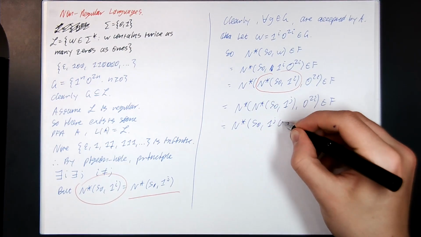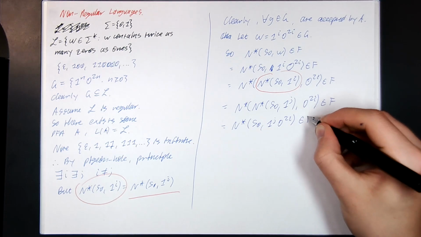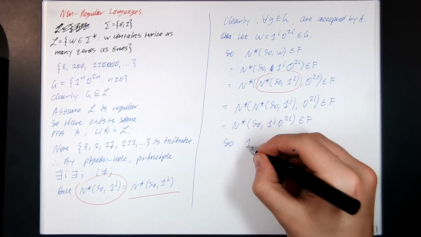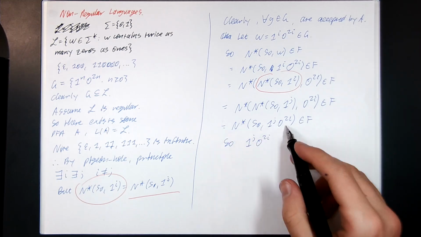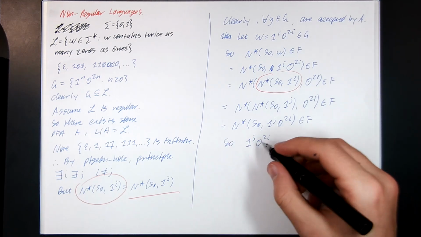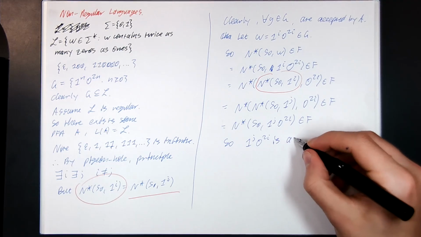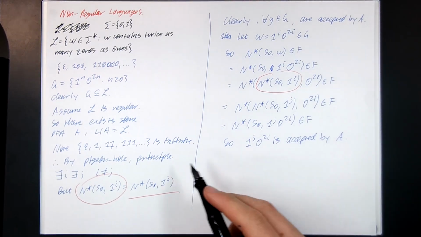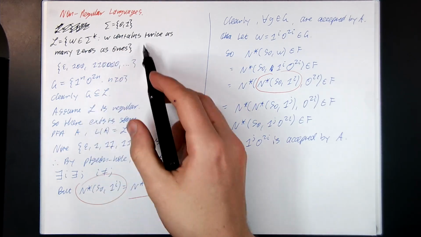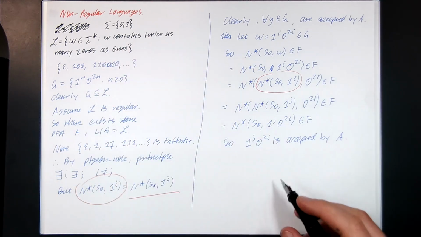1 to the j, 0 to the 2i is an element of F. So if this is a member of F, that means this string here is accepted by A. What sort of things does A accept? A accepts any string with twice as many zeros as ones.